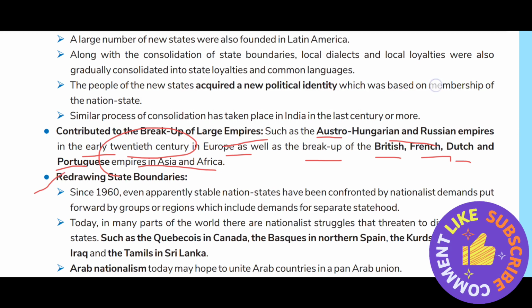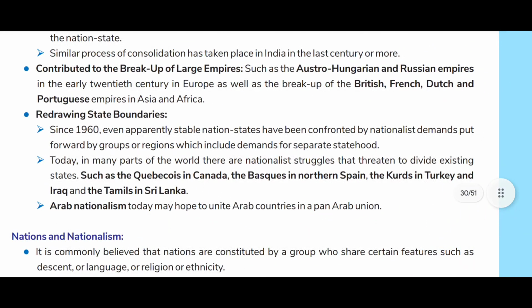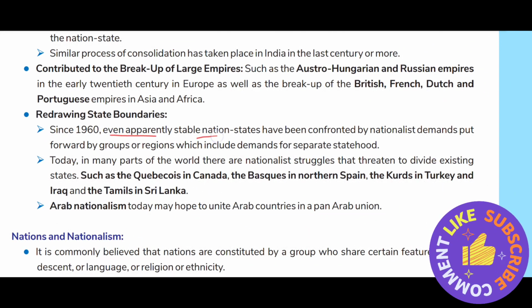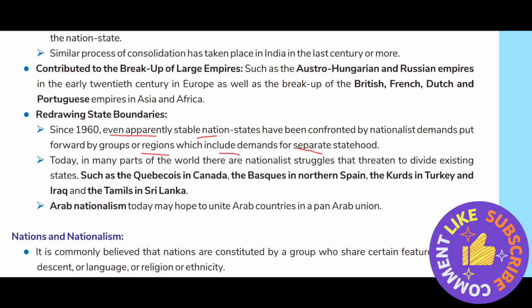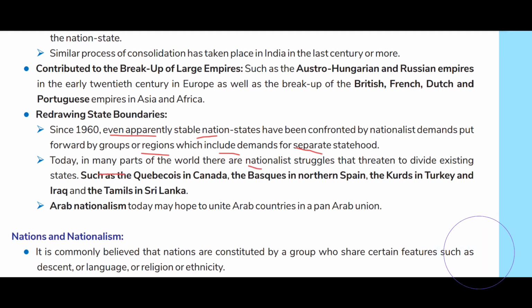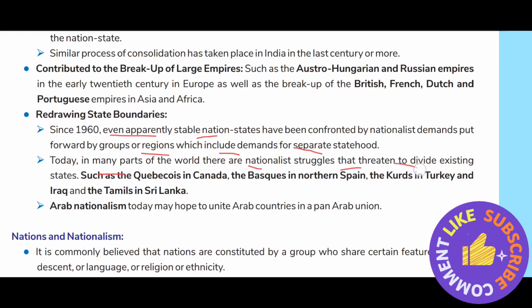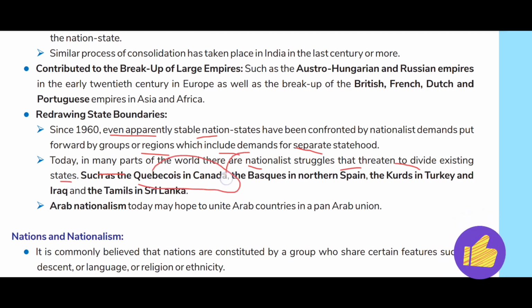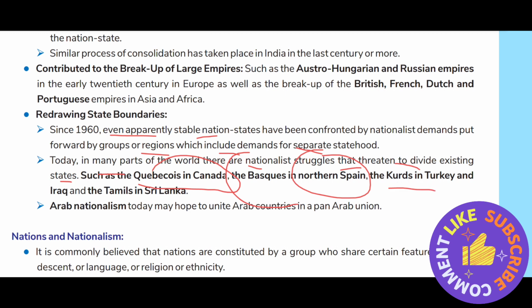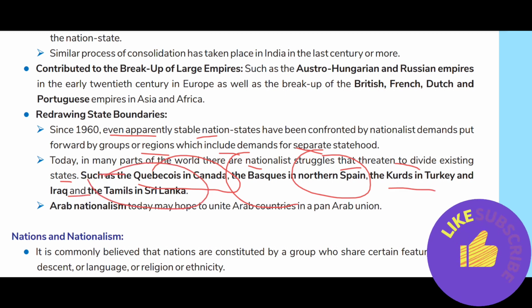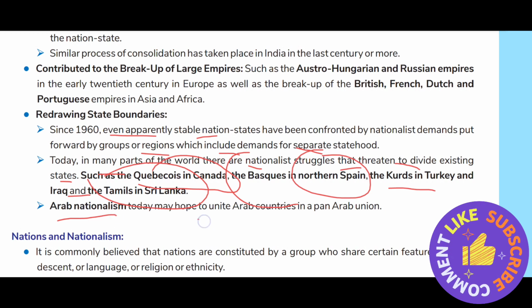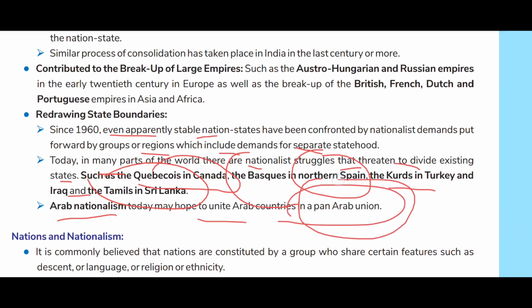Now, the redrawing of state boundaries. Since 1960, even apparently established nation-states have been confronted by nationalist demands put forward by groups or regions, which include demands for separate statehood. Today, in many parts of the world, there are nationalist struggles that threaten to divide existing states, such as the Quebecois in Canada, Basques in northern Spain, the Kurds in Turkey and Iraq, and the Tamils in Sri Lanka. Arab nationalism today may hope to unite Arab countries in an Arab Union.